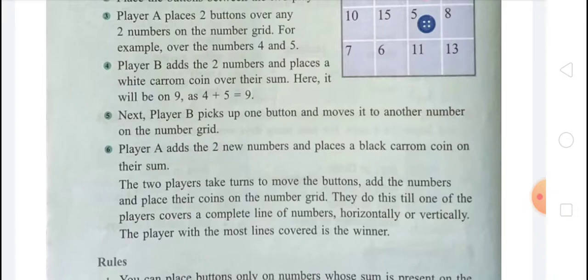The 2 players take turns to move the buttons and the numbers and place their coins on the number grid. They do this till one of the players covers a complete line of numbers horizontally or vertically. The player with the most lines covered is the winner.